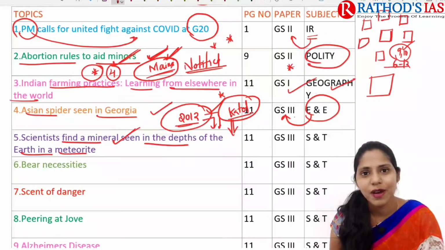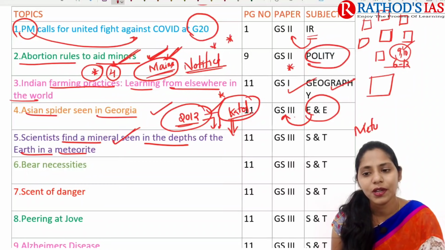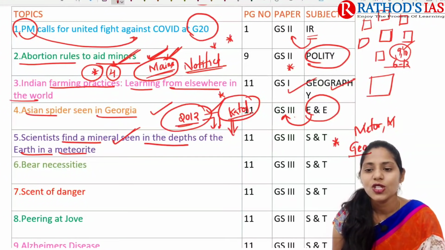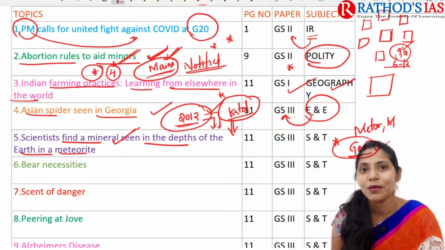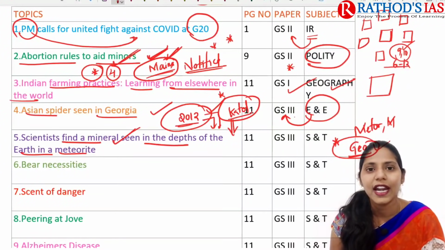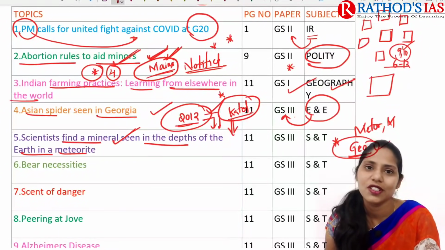So this is important from art, science and technology, and even you need to know the difference between meteoroid, meteor and meteorite. So this will be important from your basic geography. Please refer to that. I already explained to you a number of times what is the difference between meteoroid, meteor and meteorite. You have to again revise those differences.